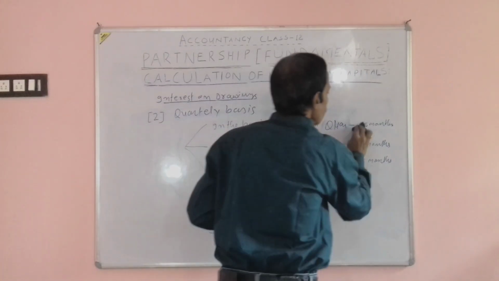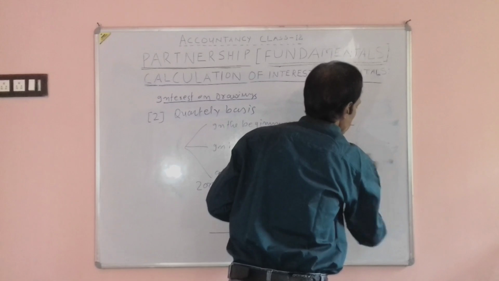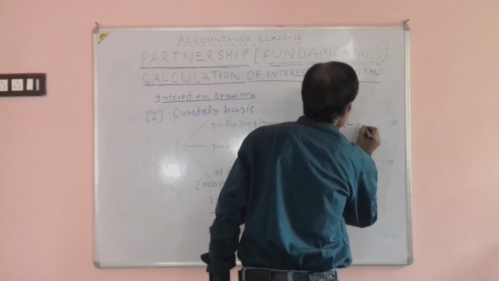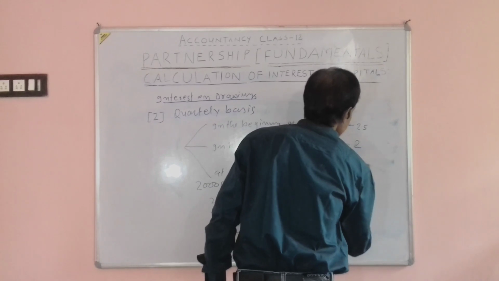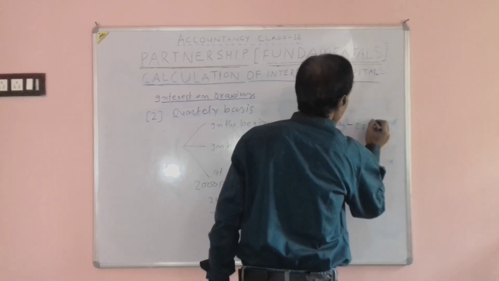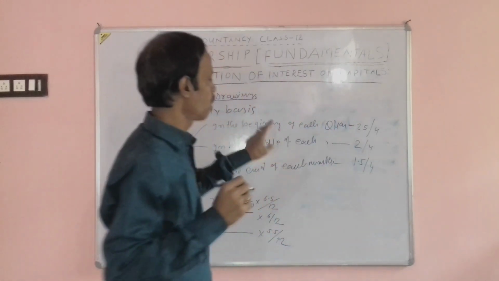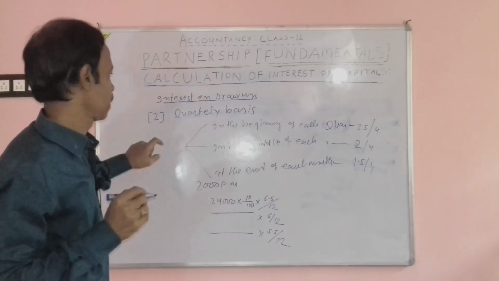Then we will calculate 2.5 months, 2 months and 1.5 months. But here we will divide by 4, not by 12, because there are 4 quarters in a year.